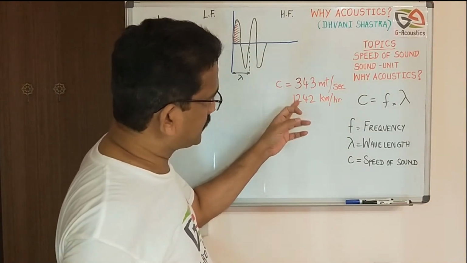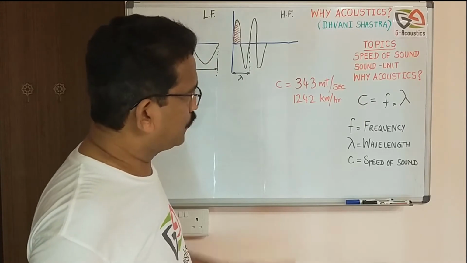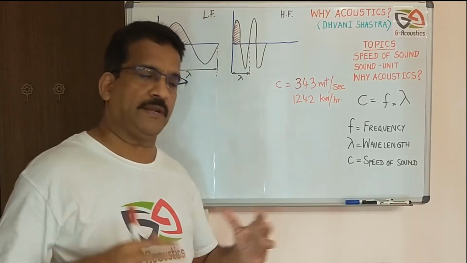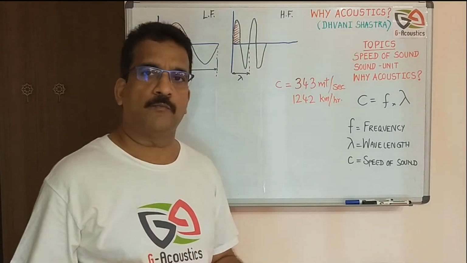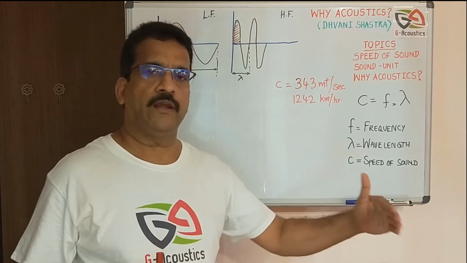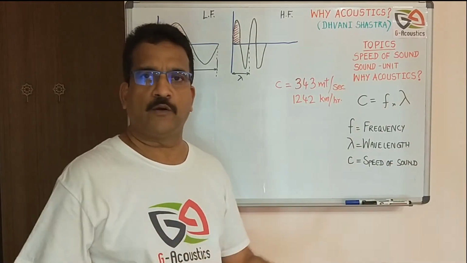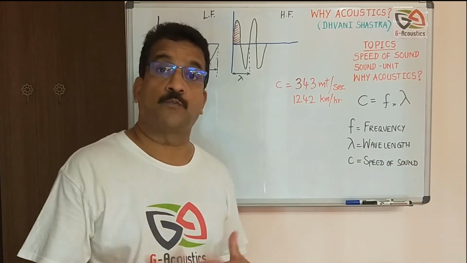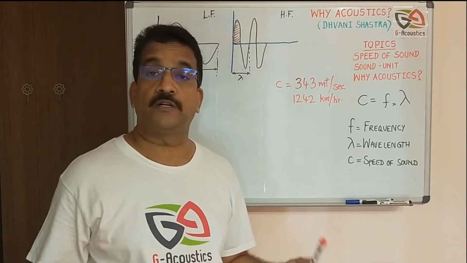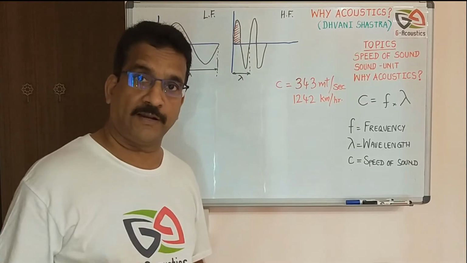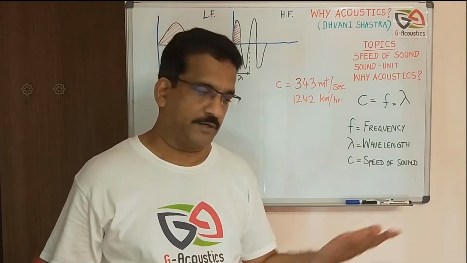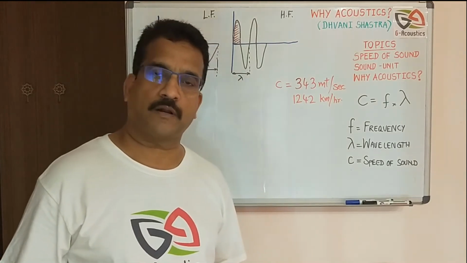Now, coming to the speed of the sound, which is 1242 kilometers per hour, let me just relate to the normal speed that we come across. Like you have a motorbike, okay, the maximum speed that you can go is about 80, 100, 120 kilometers per hour depending on the horsepower, right? And suppose it's a sports car, maybe it may go at around 200 kilometers per hour, right? Now, next higher speed, we take bullet train. Bullet train may be about 350 kilometers per hour.